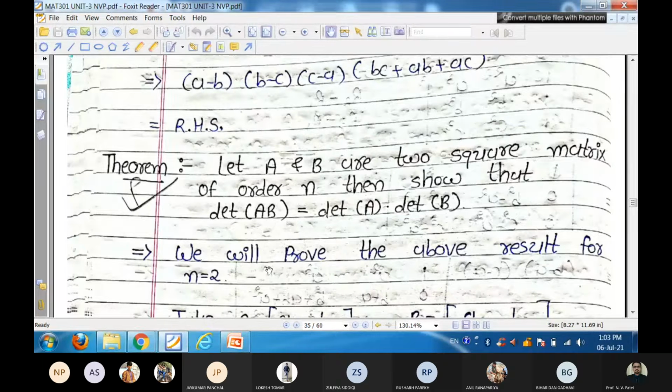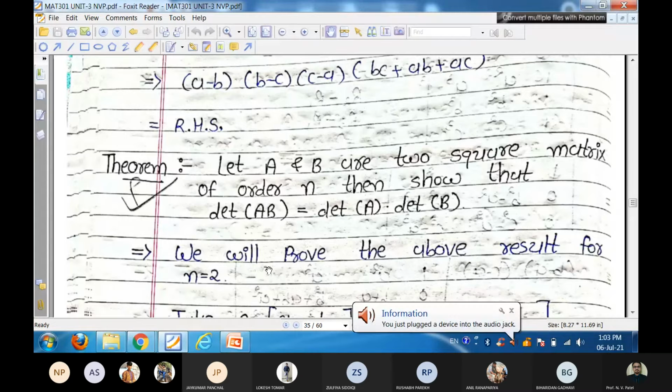Okay, so in the last lecture, we solved problems on determinants, some results which are shown using its properties. I hope you have tried this. Now some basic theorems and some definitions in this unit.